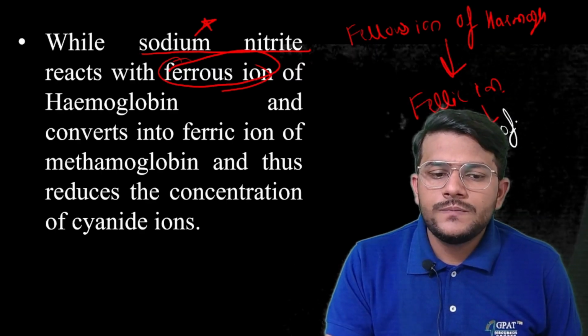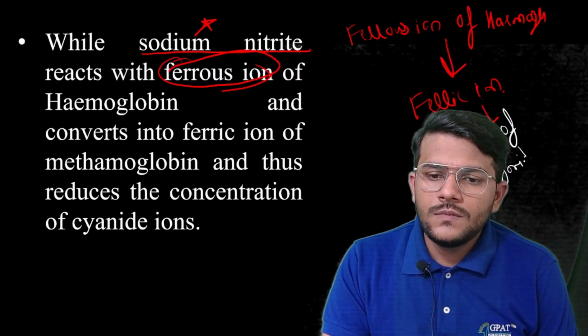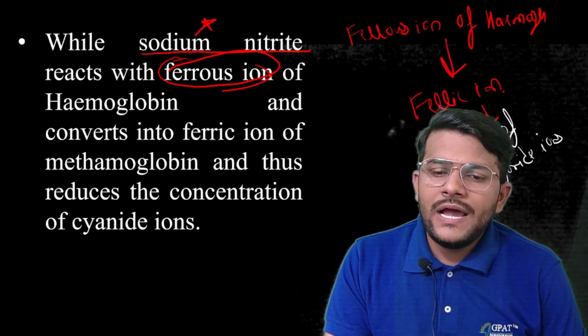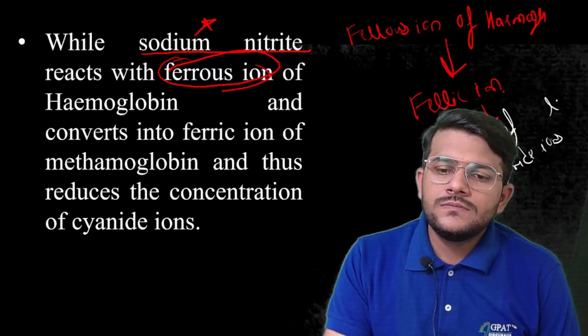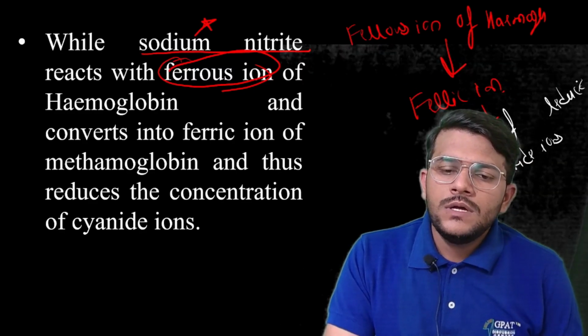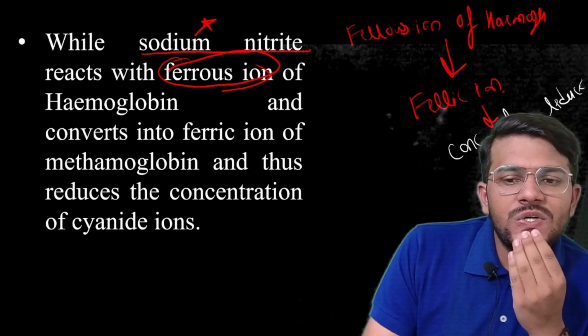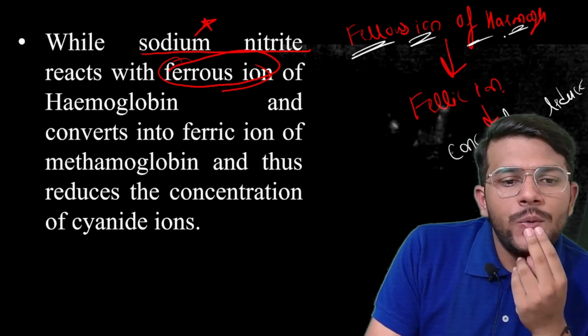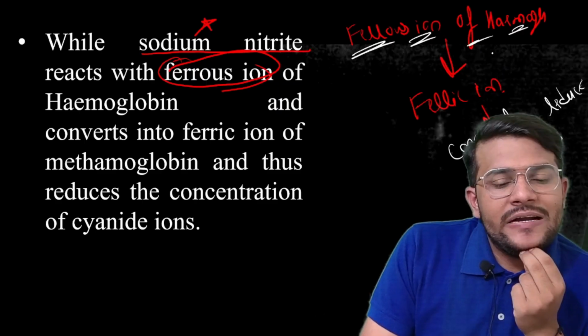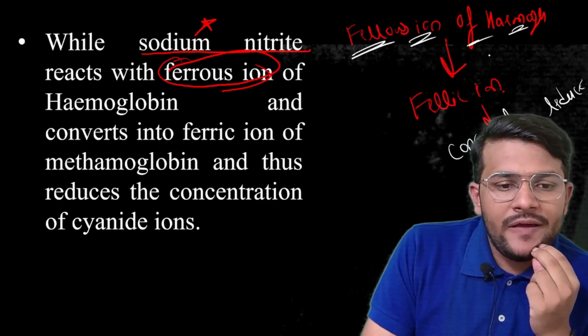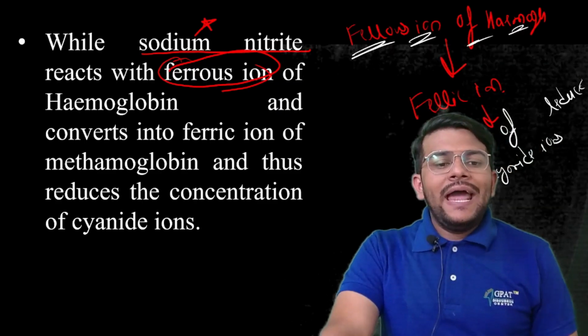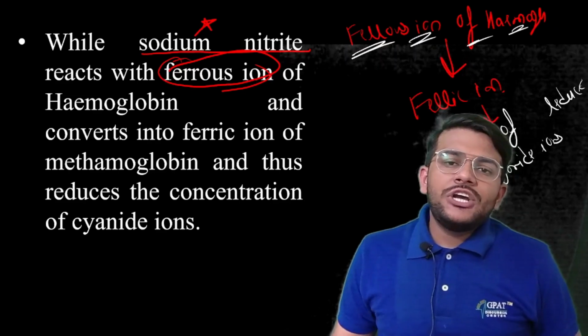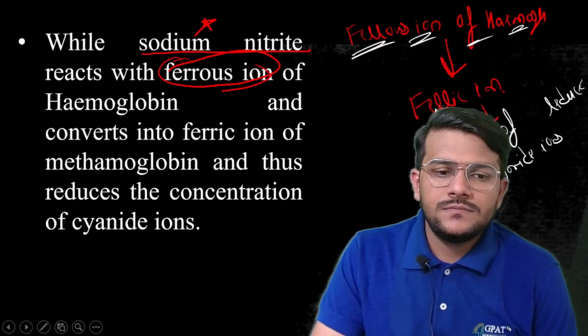The concentration of cyanide ion is reduced. The ferrous ion of hemoglobin is converted into the ferric ion of methemoglobin, and thus the concentration of the cyanide ion is reduced.